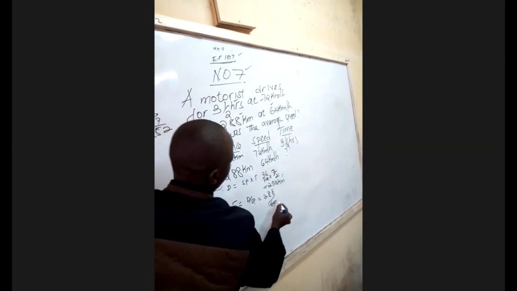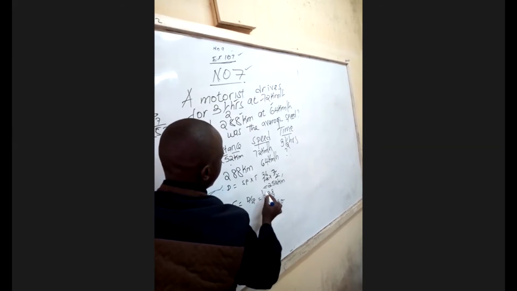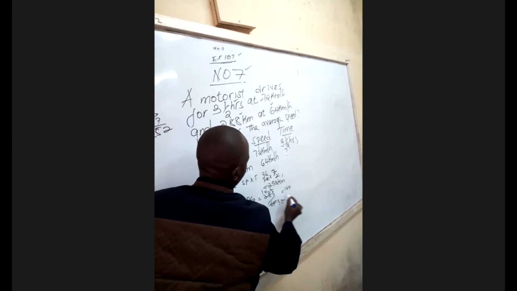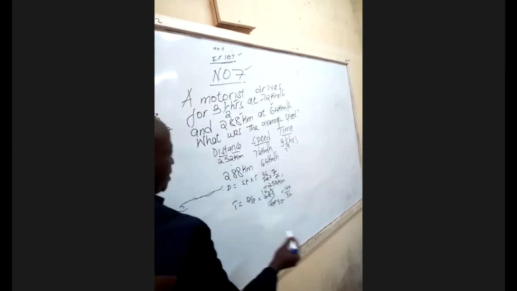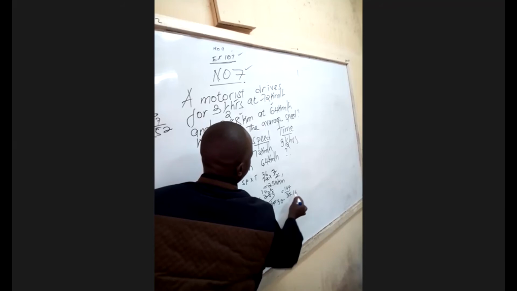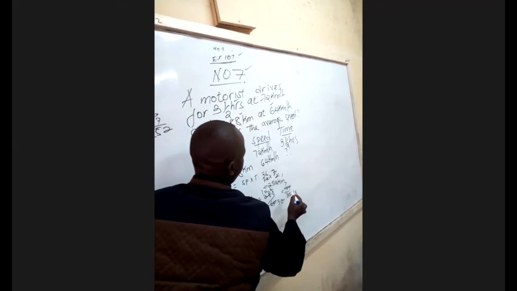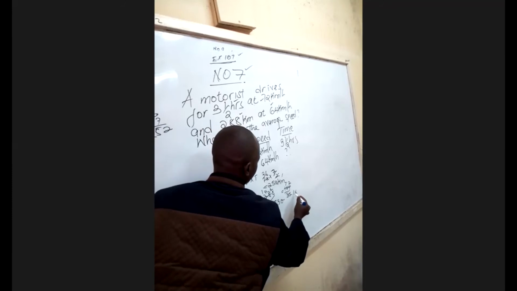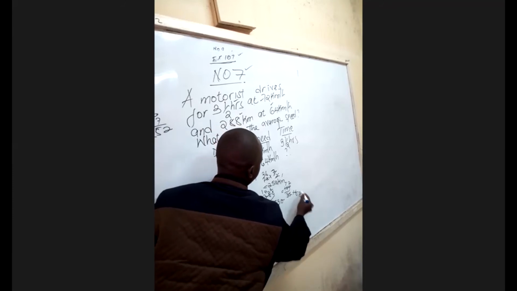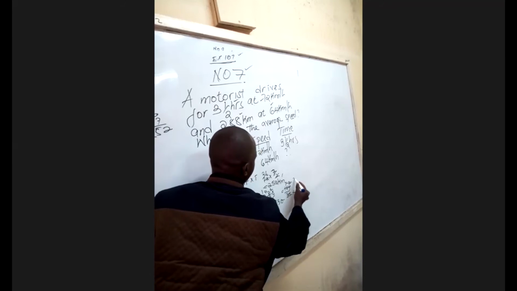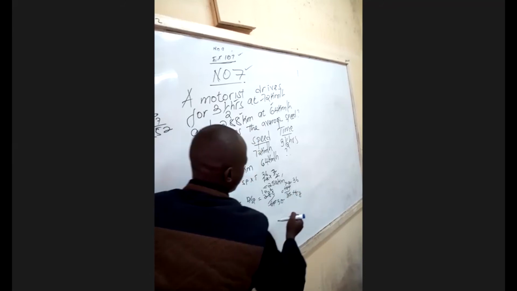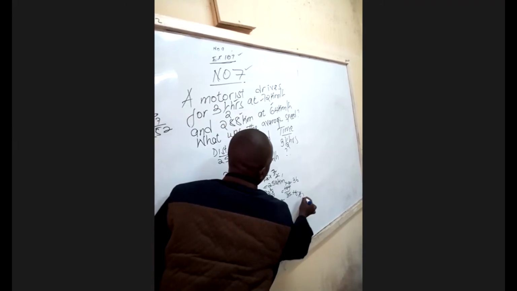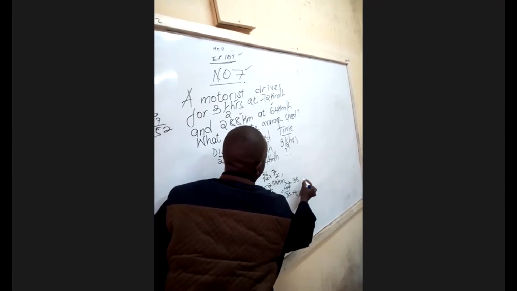So 2 goes here, 32. 2 goes here, 144. 144 all over 32, which you can say 2 goes here, 16. 2 goes here, 72. 2 goes here, 8. 2 goes here, 36. 4 goes here, 2. 4 goes here, 9.